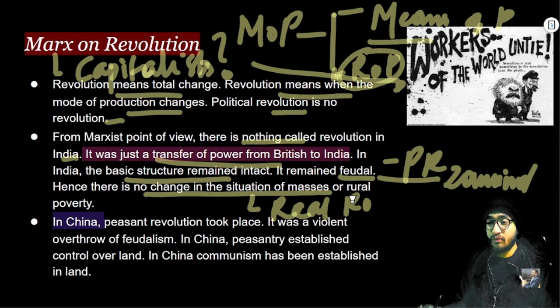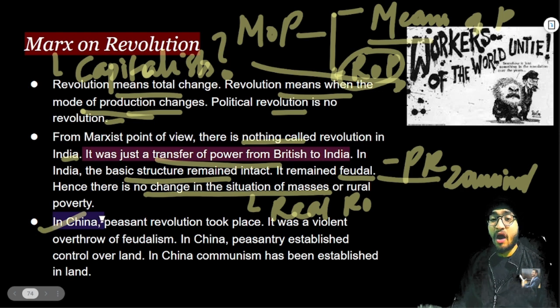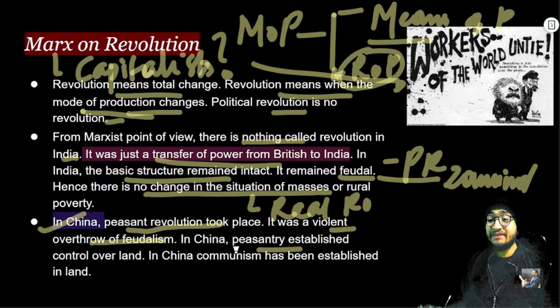And what is real revolution according to Marx? It is basically a complete change in the mode of production or relations of production. This is when Marx will say that yes, real revolution happened. That happened in China according to Marx. How? Because a peasant revolution took place in China. It was a violent overthrow of feudalism in China. Peasantry established control over land, right? So in China communism had been established in land, right? We have seen Mao Zedong's revolution, right?